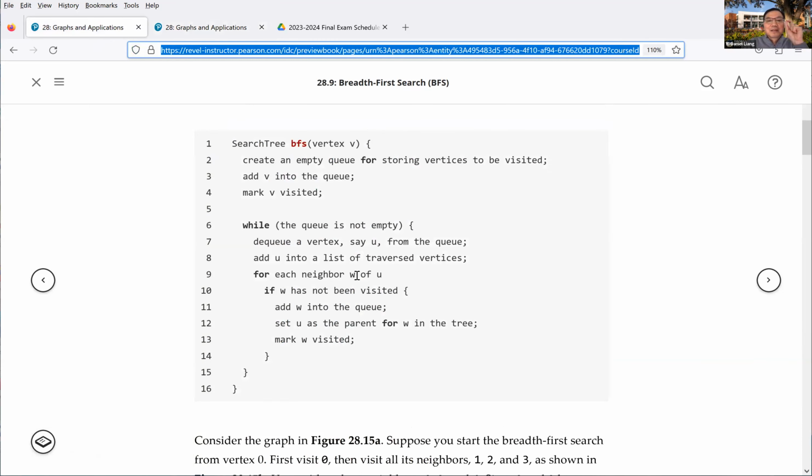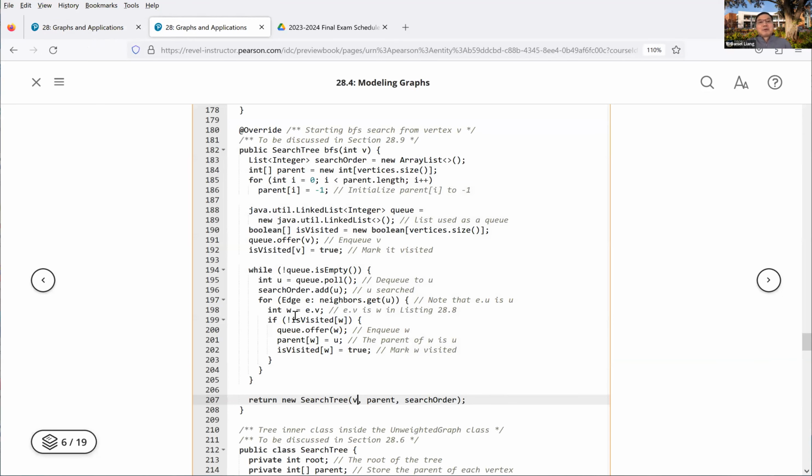For each neighbor w of u, if w has not been visited, you're going to add w into the queue and set w's parent to u. And w is visited now is true, w is put into the queue. So you do this, all this search. Eventually you get the parent and get the search order. So this is returned as the search tree.